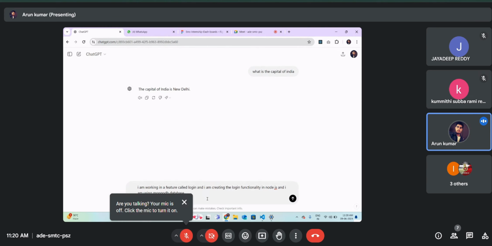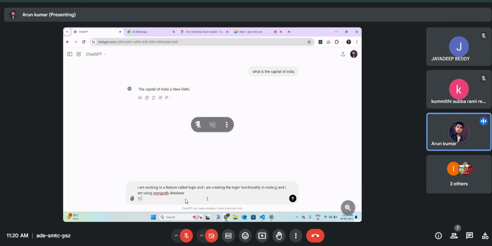To generate the output, you have to provide the instructions in the form of bullet points. That's how ChatGPT can easily understand. So you can provide like this: I need first name, last name, email, password.